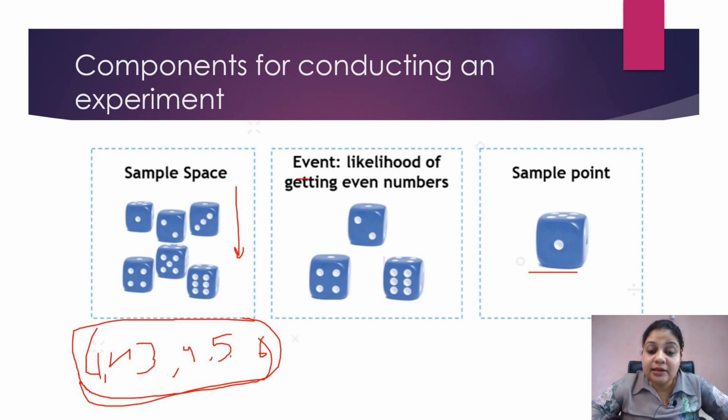Now, an event is something, let's take an example like the likelihood of getting an even number. Now, an even number can either be 2, 4 or 6. So, there are 3 possible outcomes, right? And out of how many possible outcomes? Total 6 possible outcomes, right? So, 3 by 6. So, I can say that the likelihood of getting an even number is 3 by 6 or 1 by 2. Similarly, the likelihood of getting an odd number is also 3 by 6, which is equal to 1 by 2.